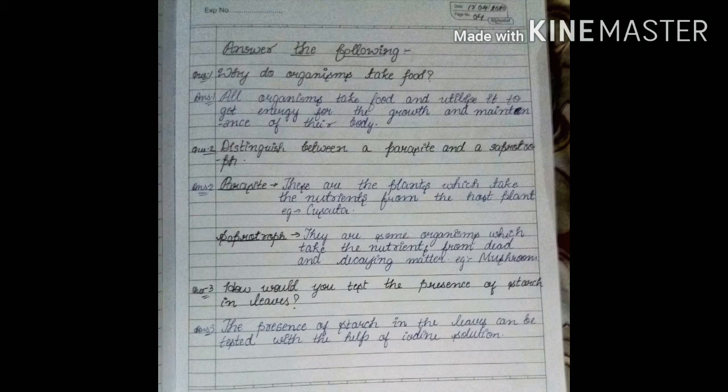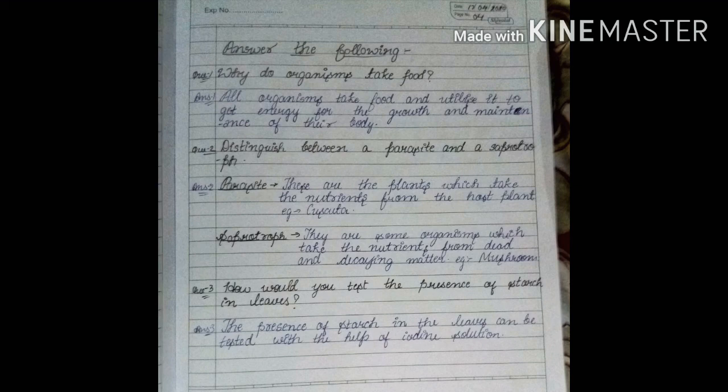Question 2. Distinguish between a parasite and a saprotroph. Parasite. These are the plants which take the nutrients from the host plants. Example, Cuscuta. Saprotroph. They are organisms which take the nutrients from dead and decaying matter. Example, mushroom. Question 3. How would you test the presence of starch in leaves?